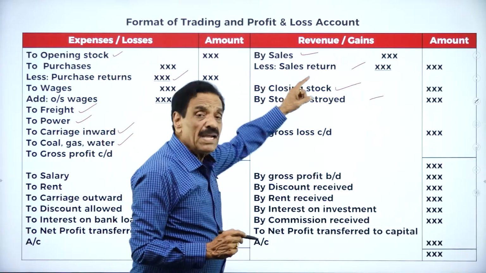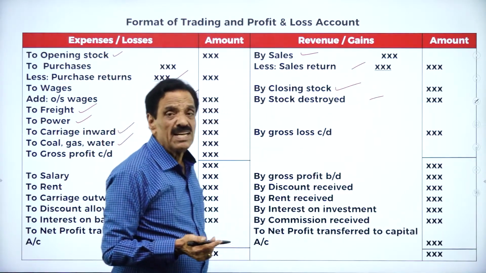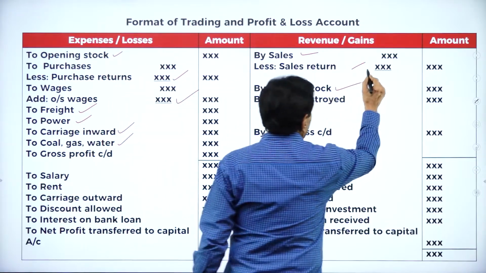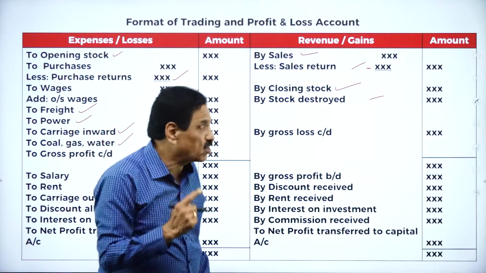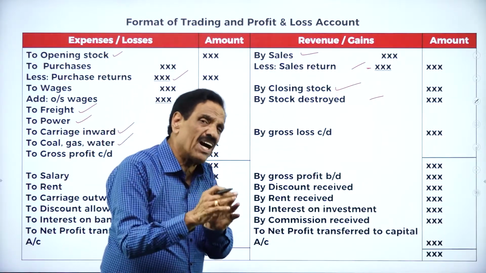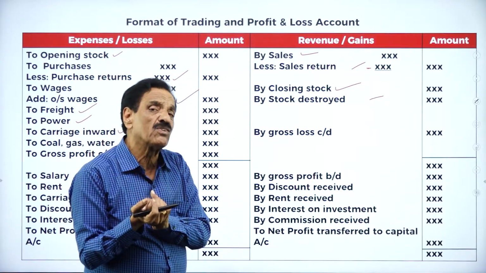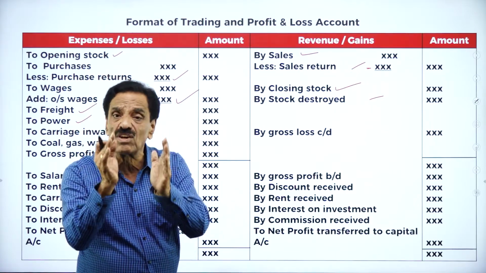Here we make the sale. If some goods have been returned, that's called sales return. They should be deducted. The balance comes here. Closing stock means unsold stock. Stock destroyed means some of the goods have been destroyed due to fire, due to theft, or unforeseen circumstance. You have to find out the value of the stock destroyed.